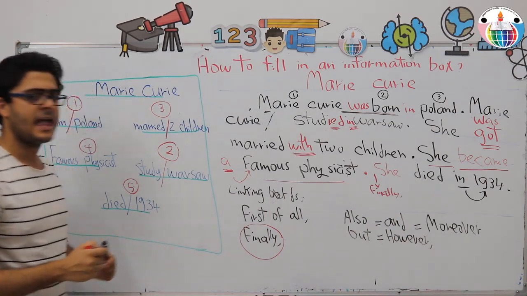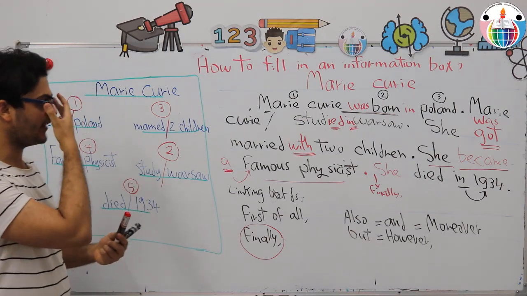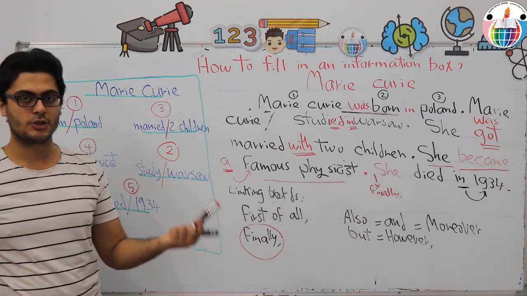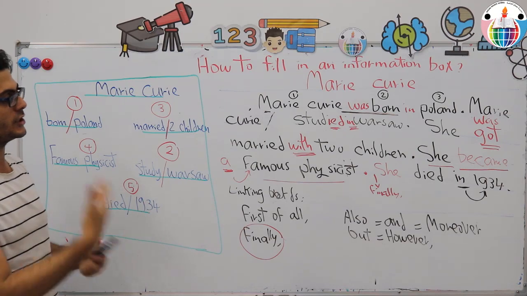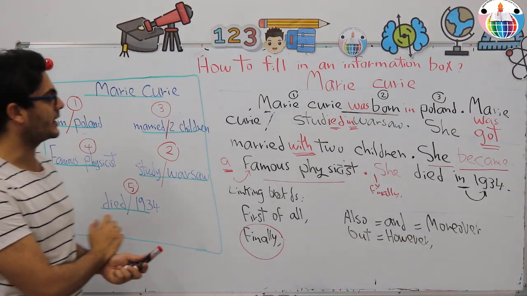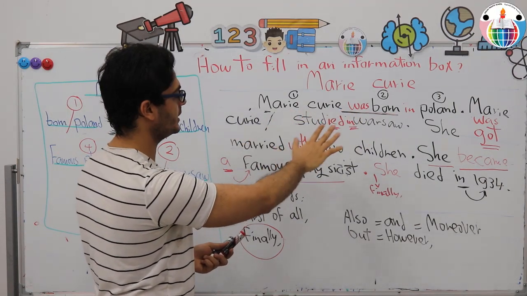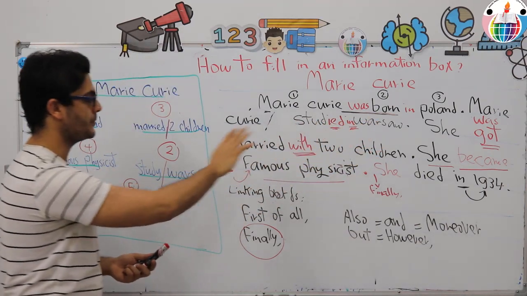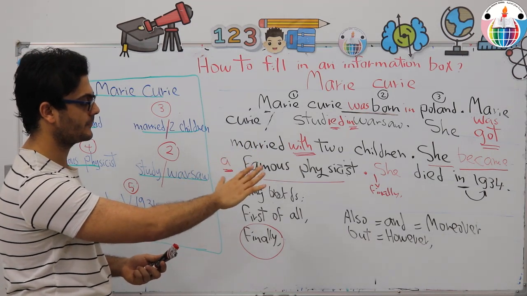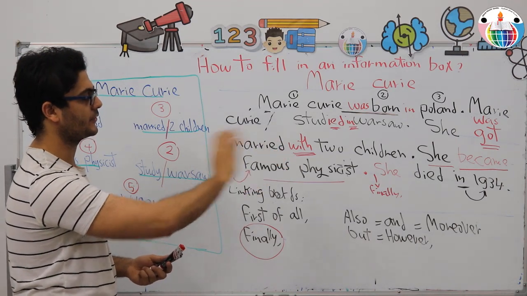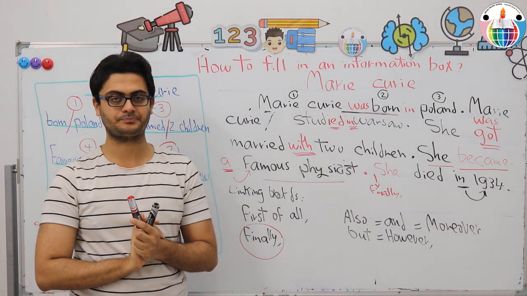And the last step that I recommend deeply is to proofread your paragraph and start reading from the very beginning in order to define if there is something missing, if there is something which you need to edit. So let's read again. Marie Curie was born in Poland. Marie Curie studied in Warsaw. She got married with 2 children. She became a famous physicist. She died in 1934. This is how to simply form an information box.